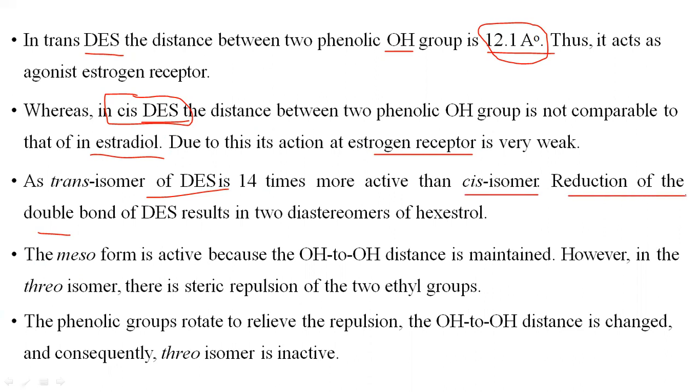The reduction of the double bond of DES results in the 2 diastereomers of hexestrol. The meso form of diethylstilbestrol is active because the hydroxy group distance is maintained in the meso form. However, in the stereoisomers, there is a steric repulsion of the 2 ethyl groups present in the diethylstilbestrol.